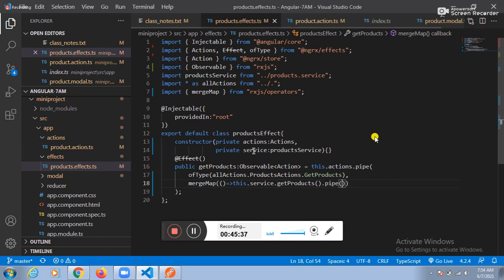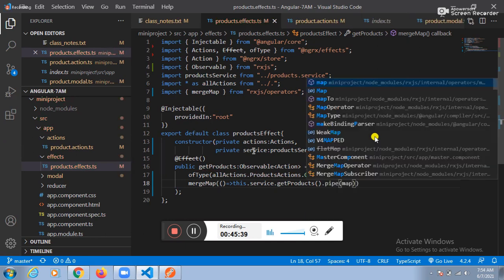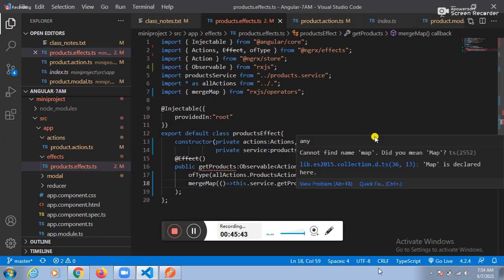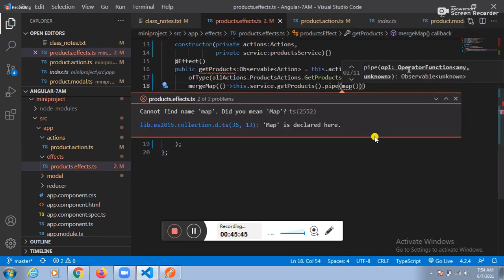How many responses are possible? Two responses. To catch the positive response, which function? Map function. Can I import the map function? Yes, sir. Are you people there now? Yes, sir.